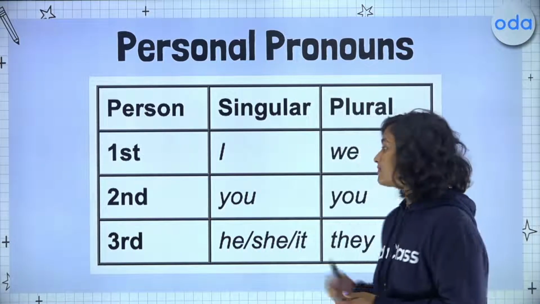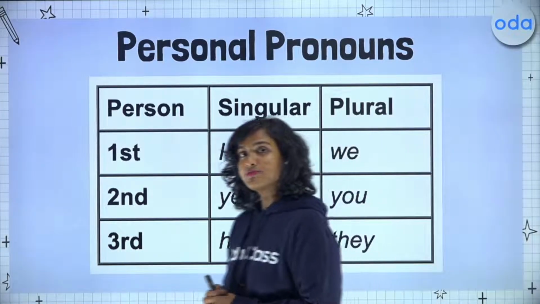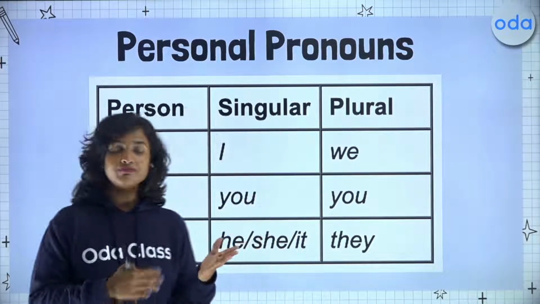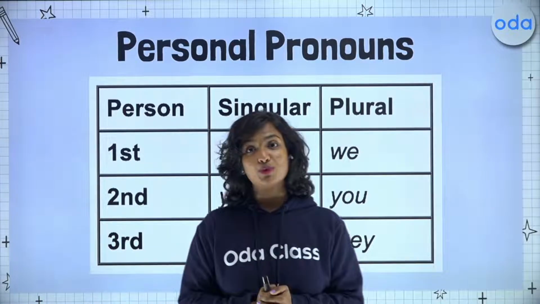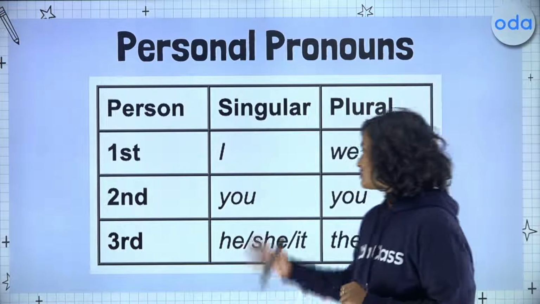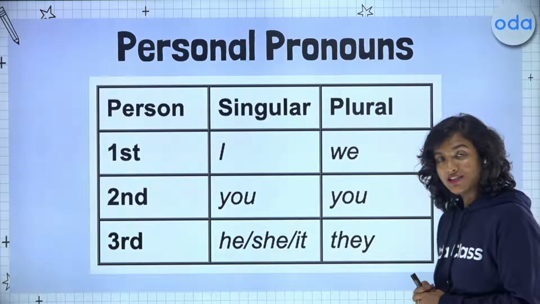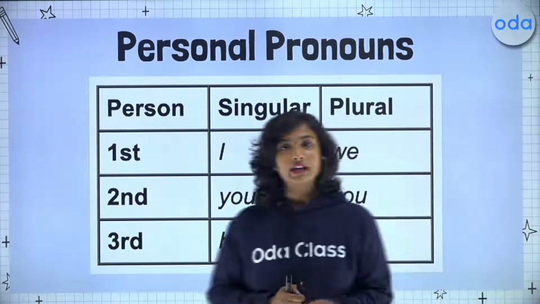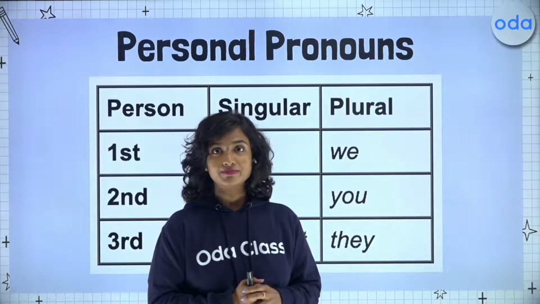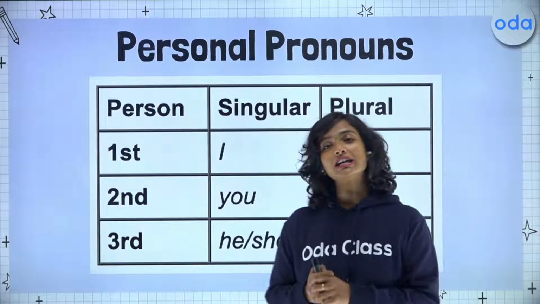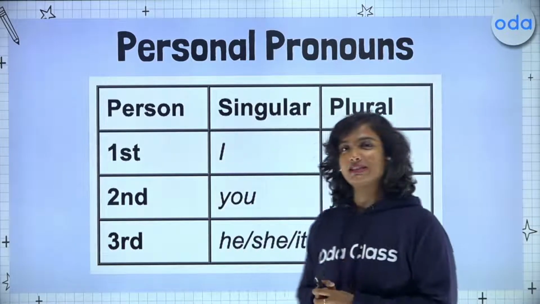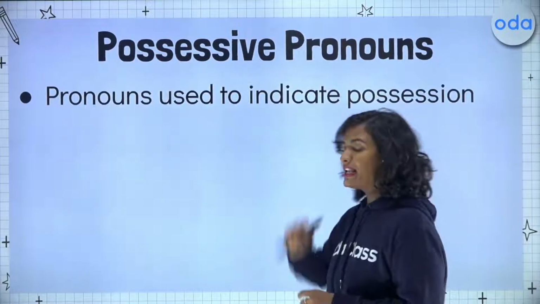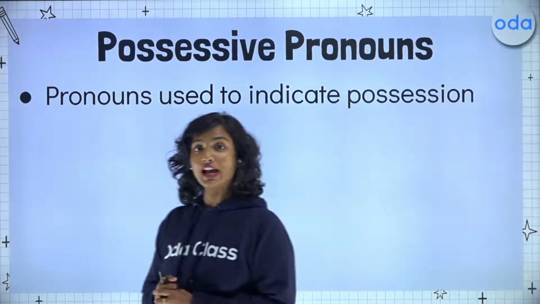And lastly, we have the third person personal pronouns, which are used for either people or things other than the speaker and the person being spoken to. So in this case, we have he, she, and it for singular, and we have they for plural. Like I said already, if you are confused about this, you can go back to my previous video and recap the same. But for now, let's move on to possessive pronouns.